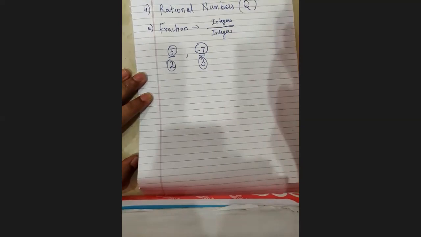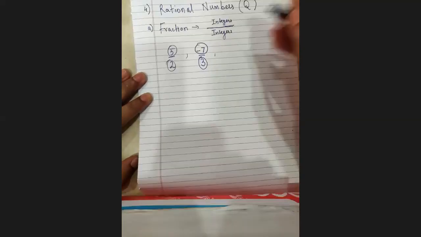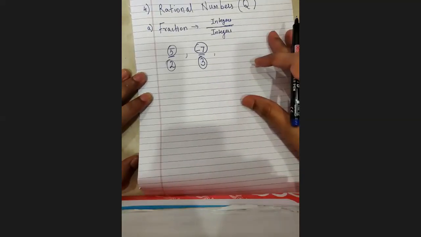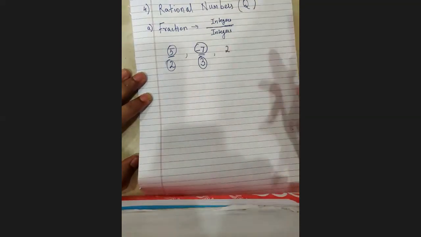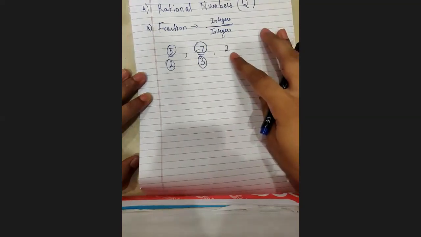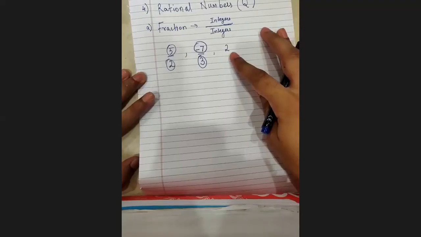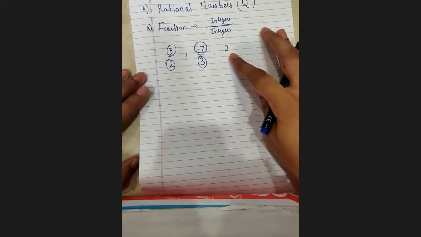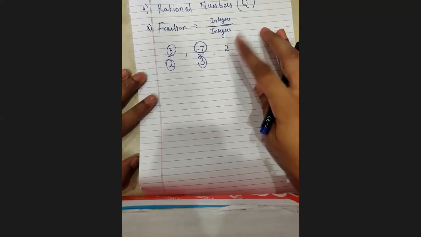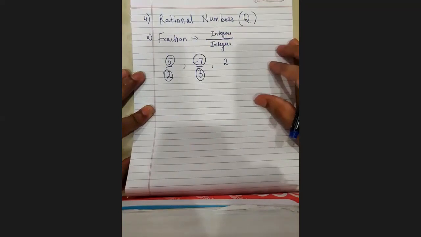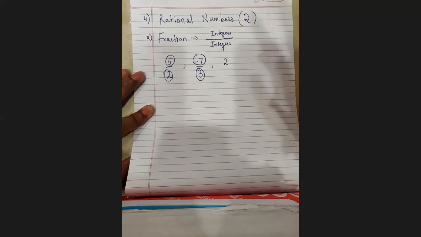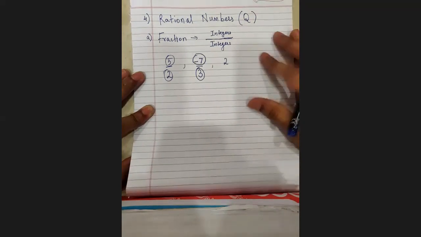Since everything we have been discussing is so easy and so basic, let me try to confuse you all. I'll ask you a simple question. Tell me, is 2 a natural number? Yes, 2 is a natural number. Is 2 a whole number? Yes, 2 is also a whole number. Is 2 an integer? Yes, 2 is an integer as well. But tell me, is 2 a rational number or not? Some people might say yes, some people might say no. That is okay. We are trying to learn here what the correct answer is.